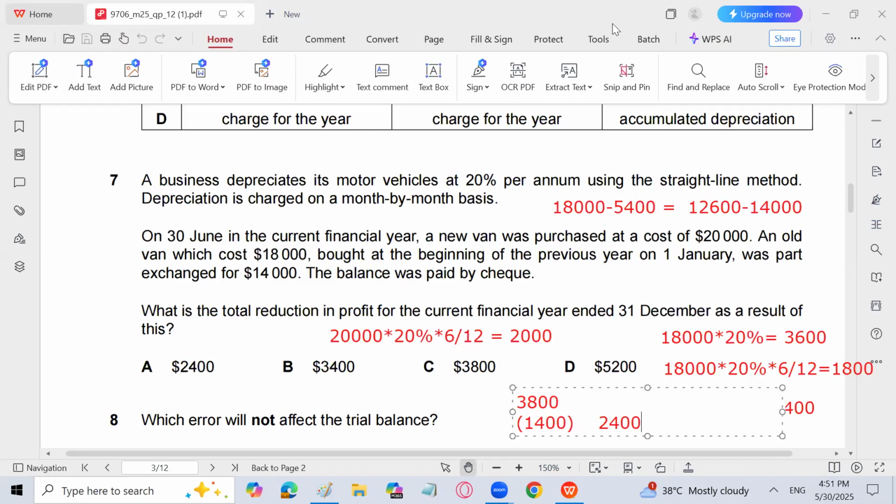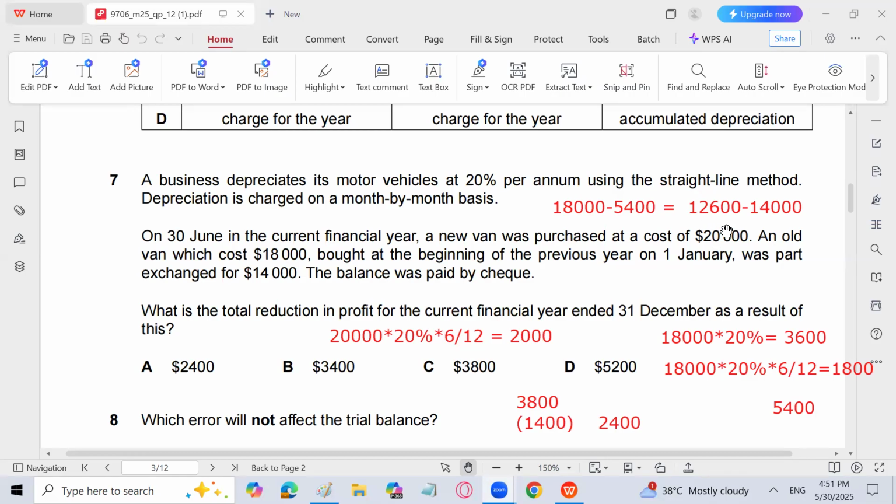So 2,400. Sir, where did this 1400 come from? Our depreciation expense will increase by 2,000 and 1,800, that is 3,800. And we have a profit of 1,400 because the book value of the asset which has been given in part exchange is sold actually. The cost is 18,000 and the total depreciation to date is 5,400 on that asset.